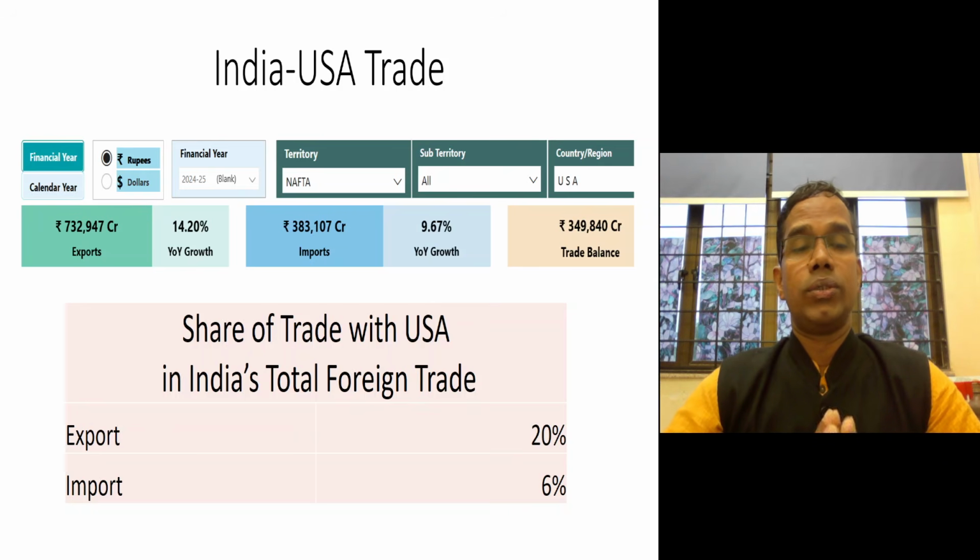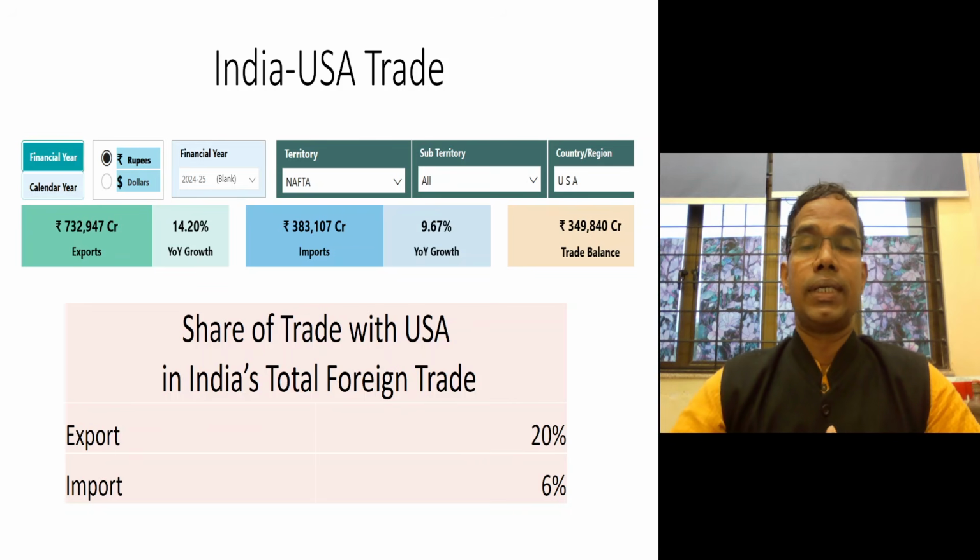And there we see that India's export to USA has 20% share in India's total export. And in terms of import, whatever we import from all the countries, USA has 6% share.